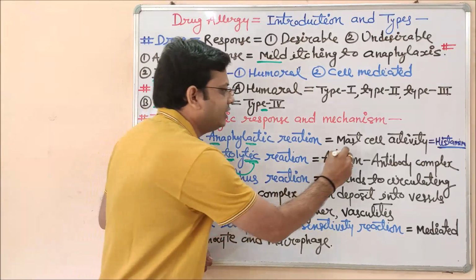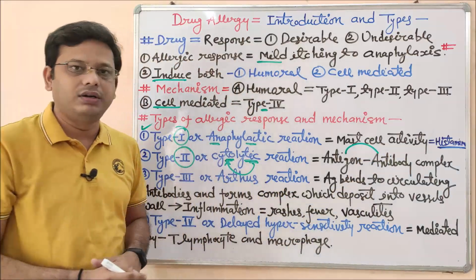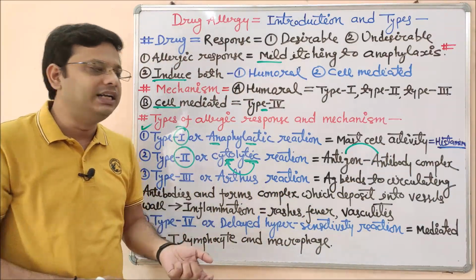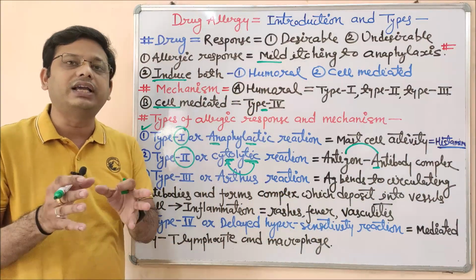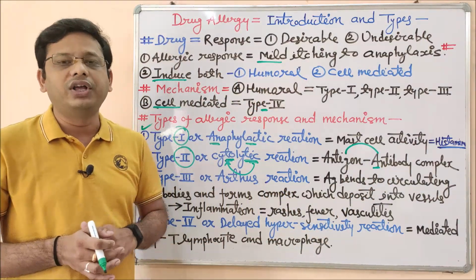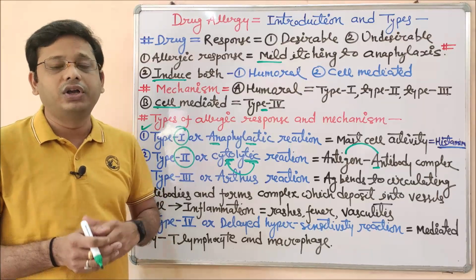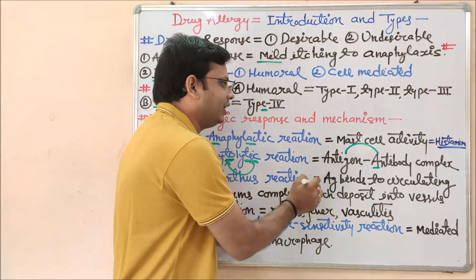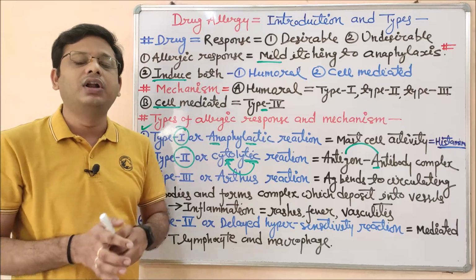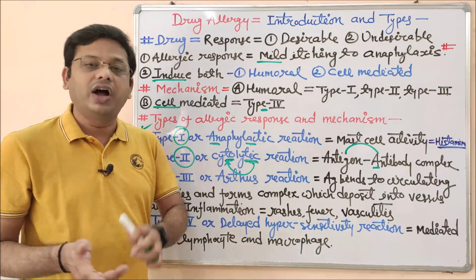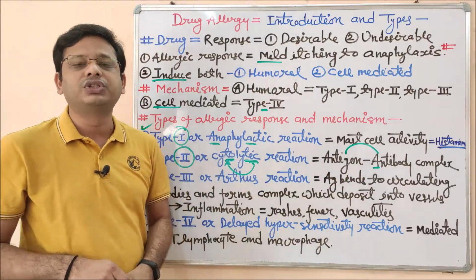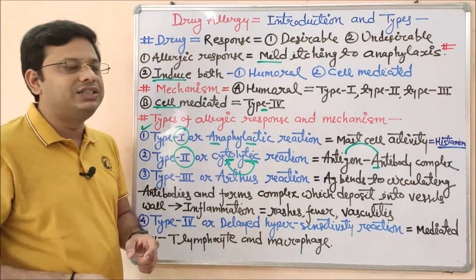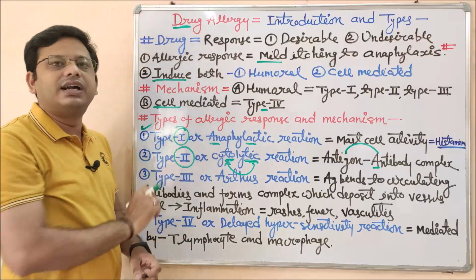Whenever this antigen is introduced to our body, intentionally or unintentionally, it may activate the antibody. You know very well that antibody is the bodyguard of our body, so it will try to protect our body from this kind of antigen. There will be a reaction called the antigen antibody reaction, and a complex is formed, known as the antigen antibody complex, that may trigger an allergy associated with drug allergy.